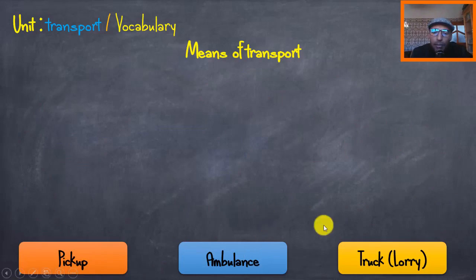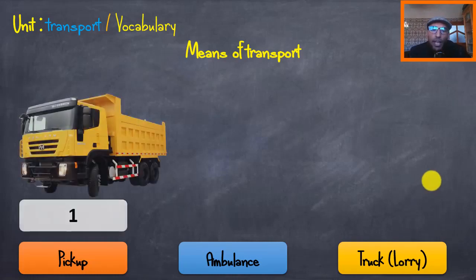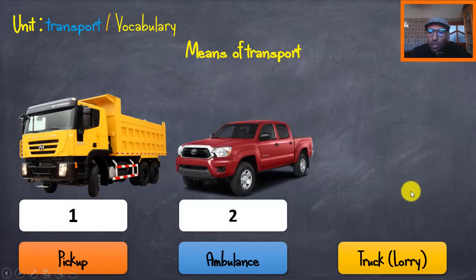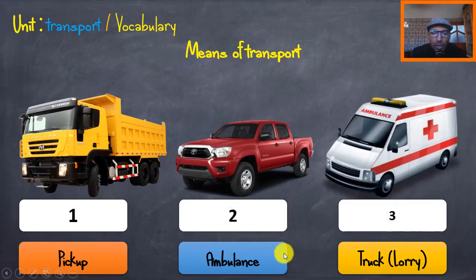pickup. Number two, ambulance, ambulance. Three, truck, truck. We also say lorry, lorry. Good. Now we have the picture number one, picture number two, and picture number three again. Match again each label to the right picture, okay? All right, ready? Let's move on to the correction.